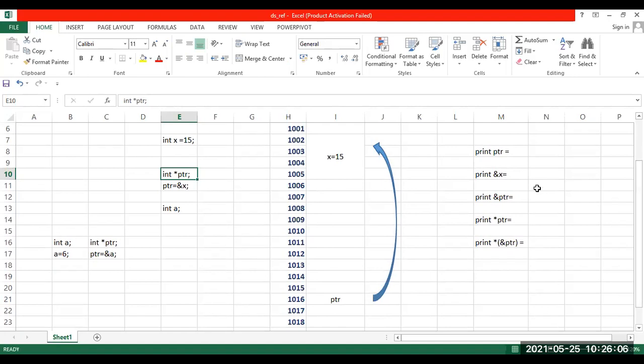Now the next thing will come up in the next statement here. We are here now. I have initialized my pointer variable: ptr is equal to &x. If you want, you can continue it here only. Instead of specifying this semicolon, I can write here itself ptr is equal to &x. This is how I can write it, instead of two separate statements. Even this is fine.